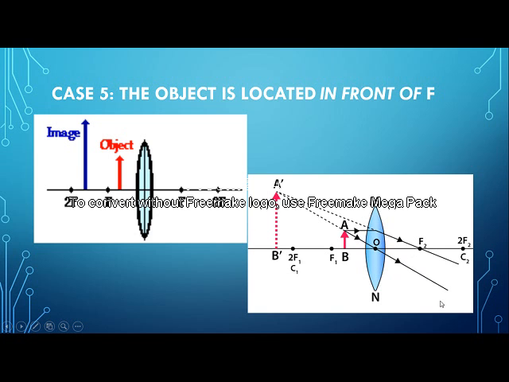Now children, as they move, you can see that the gap keeps on increasing. So what we do here, we extend them, and what do we get? We get a virtual image here, which is very big, you can see. Is the image inverted or erect? Yes, it is erect.